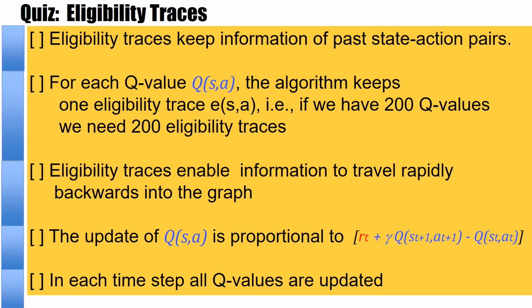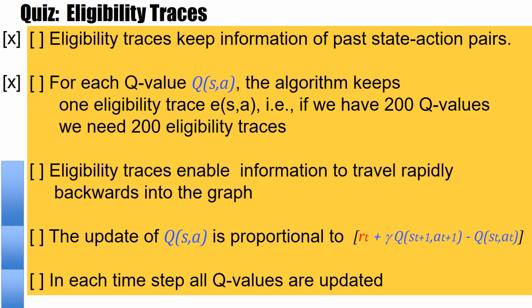And here we arrive at this quiz. We go step by step. Eligibility traces keep information of past state action pairs. Is this correct? Yes, it is. For each Q value, Q of SA, the algorithm keeps one eligibility trace, E of SA. That means if we have 200 Q values, we need also 200 eligibility traces. And yes, this is also correct. So in some way, the eligibility traces are like shadow variables that run in the background. For each Q value, I have a shadow, and this shadow is updated all the time.